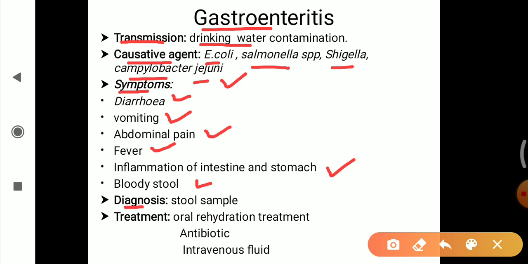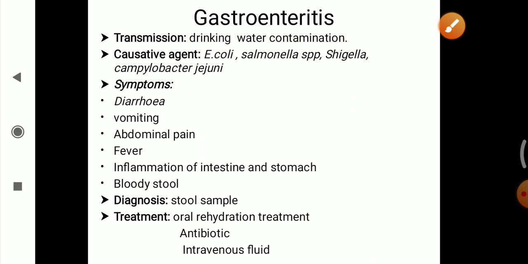Diagnosis can be done by a stool sample test. We have to take a sample of the patient's stool and then examine it. Treatment is mainly done by oral rehydration treatment, antibiotics, and intravenous fluid. Generally, most patients with gastroenteritis treat their symptoms at home and fully recover within a day to a week. So this is all about waterborne bacterial diseases.